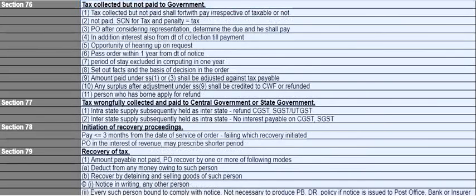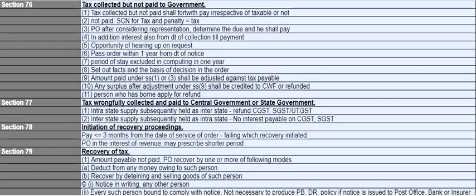Moving on to section 76, tax collected but not paid to government. So you are collecting the tax from the customer and you are not paying it to the government, then irrespective of whether it is taxable or not, first pay those taxes. And if it is not paid, then a show cause notice will be issued for the tax, and a penalty also will be demanded which is equivalent to the tax.